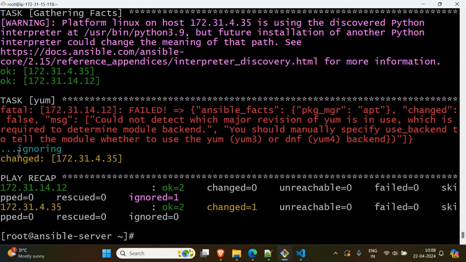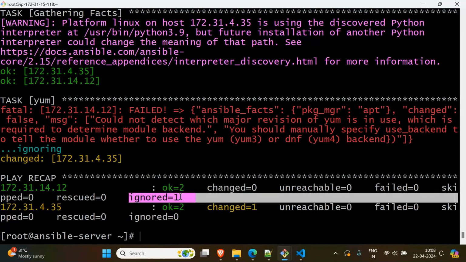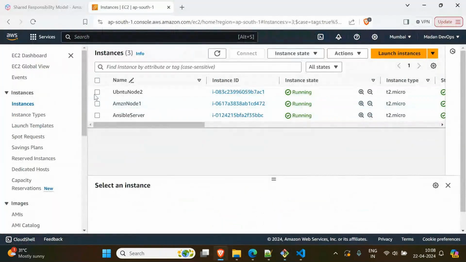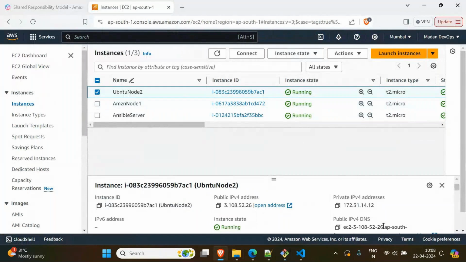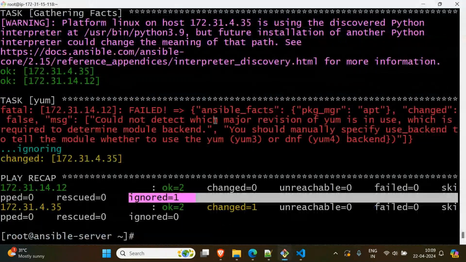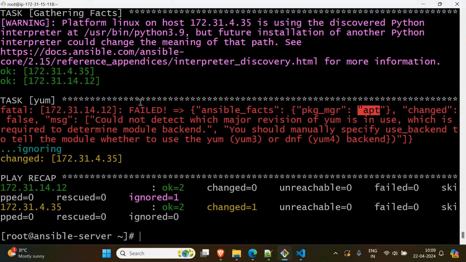It is saying ignoring. How many errors are ignored? Only one has been ignored, and this is for which machine? That is 14.12. 14.12 belongs to which server? Ubuntu server. So if you go here, this 14.12 belongs to the Ubuntu server. For that, it's saying the apt module is not there, that is the reason it could not perform the mentioned task. So for that we have to use conditions.